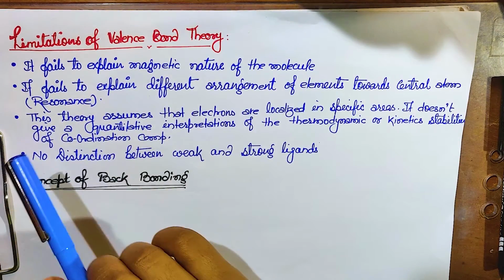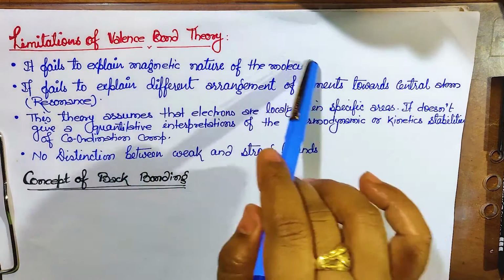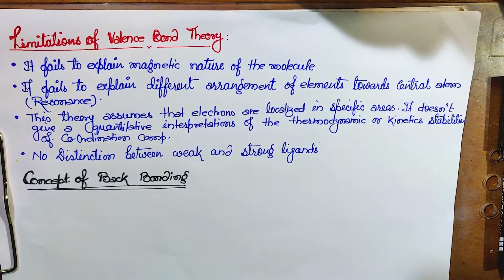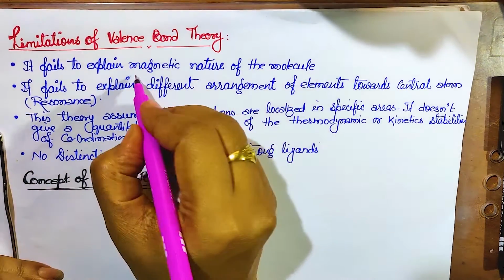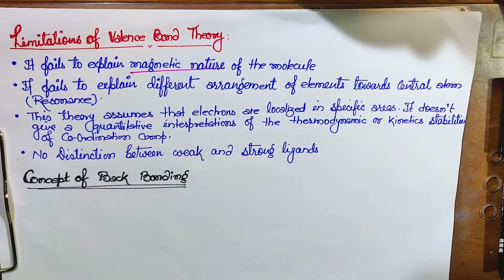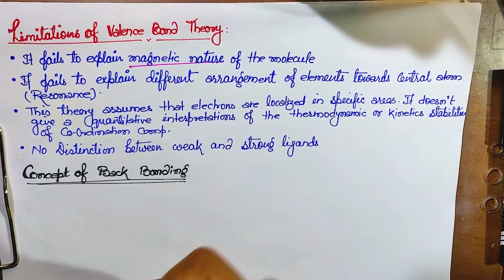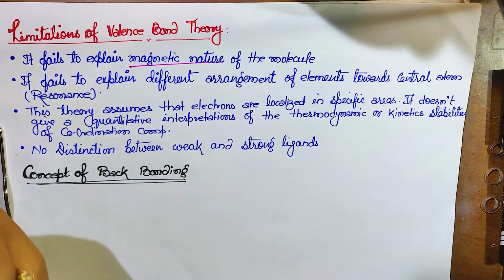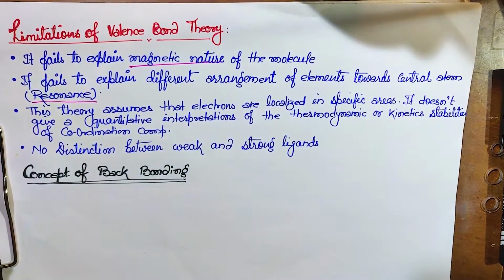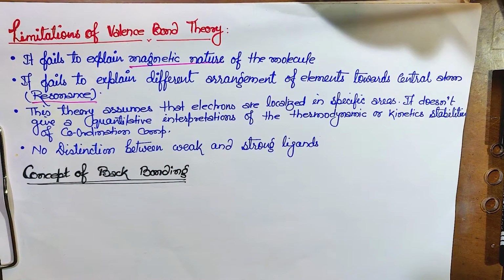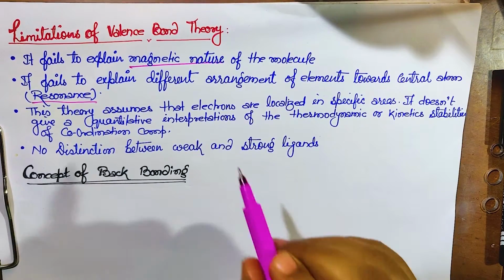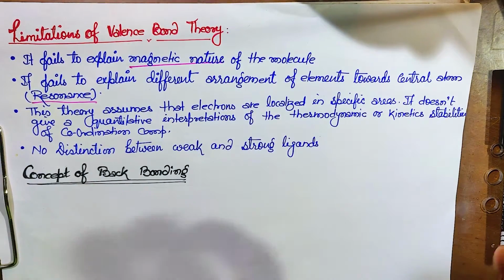Valence bond theory fails to explain the magnetic nature of the molecule. Now you might be wondering what the magnetic nature of a molecule is. That we will discuss later when we cover MOT. Similarly, it fails to explain the different arrangement of elements around the central atom. That means resonance, which will be our next topic. We have to discuss how a molecule shows resonance and how it gets stability due to this resonance. This theory assumes that electrons are localized in specific areas. ये assume करता है कि specific areas में ही localize होते हैं.